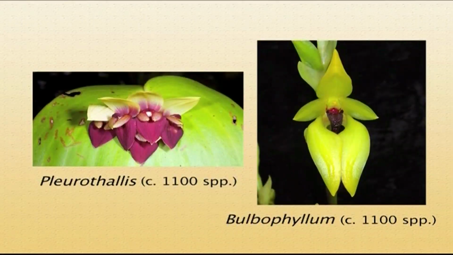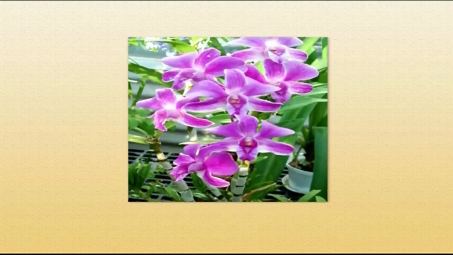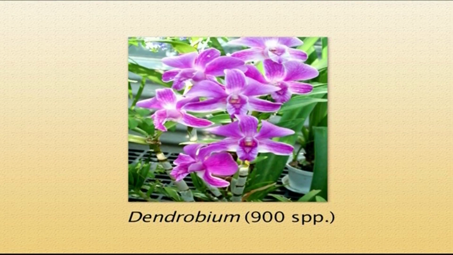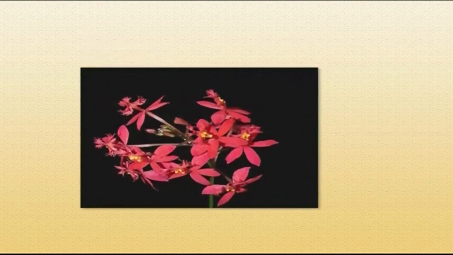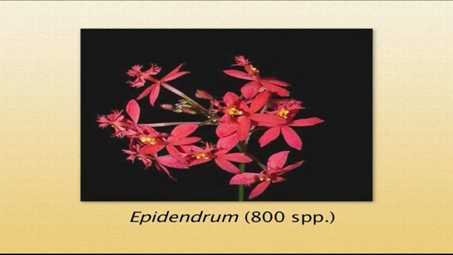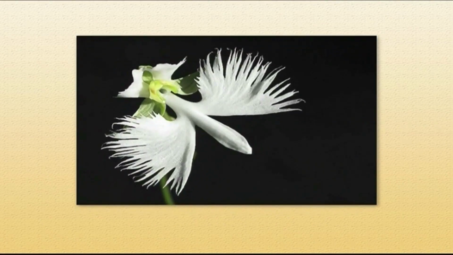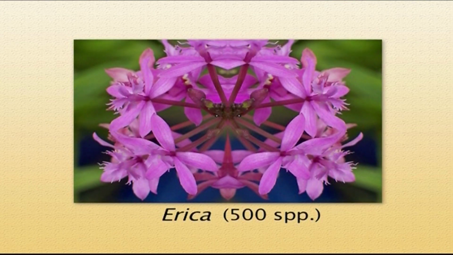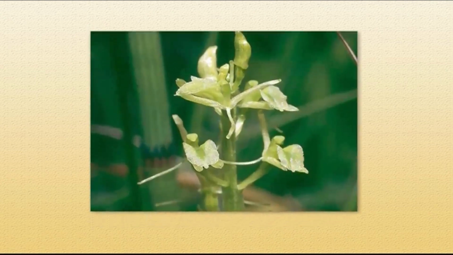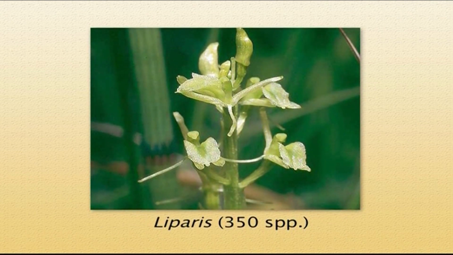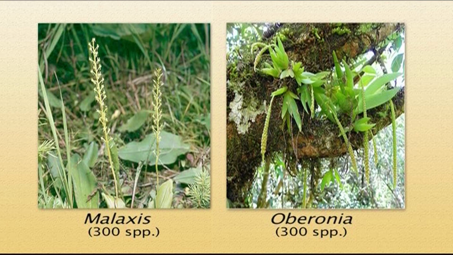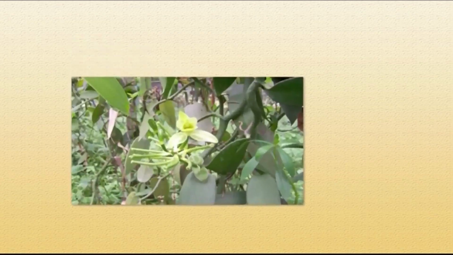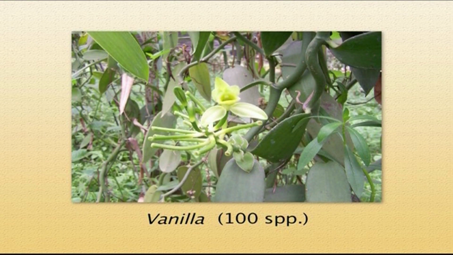Some of the species-rich genera in this family are Pleurothallis and Bulbophyllum, each having 1100 species. Then Dendrobium, a species-rich genus with 900 species. Then Epidendrum with 800 species. Habenaria, 600 species. Eria, 500 species. Liparis, 350 species. Malaxis and Oberonia, 300 species each. And lastly, Vanilla with 100 species.